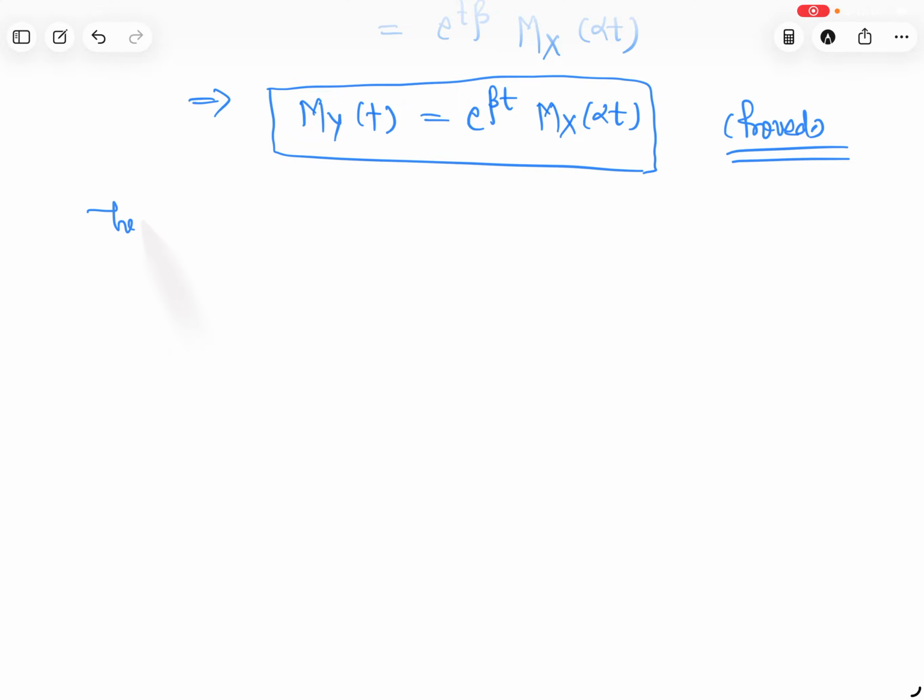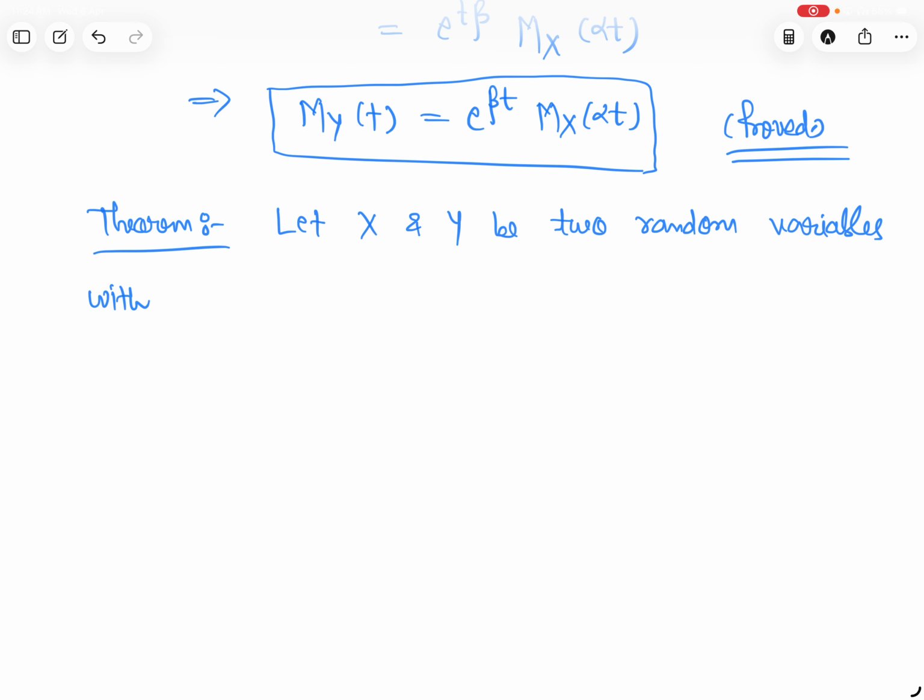Next theorem. Let X and Y be two random variables with MGF MX(t) and MY(t) respectively. Okay.